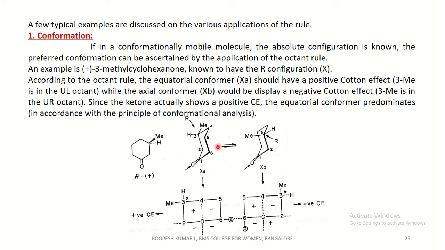That is, this is the actual correct structure, because according to the experiment it shows the positive Cotton effect, and this enantiomer also shows a positive Cotton effect. Hence, this is the correct configuration, whereas this is not the correct configuration of the methyl cyclohexanone. In this one, the methyl group is at the negative quadrant, the upper right quadrant, which contributes to a negative Cotton effect.